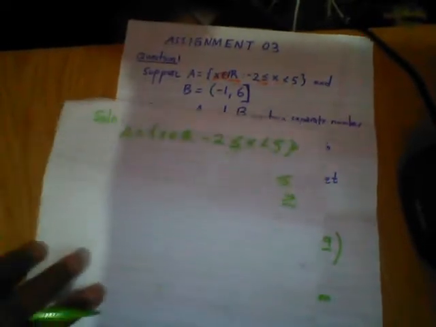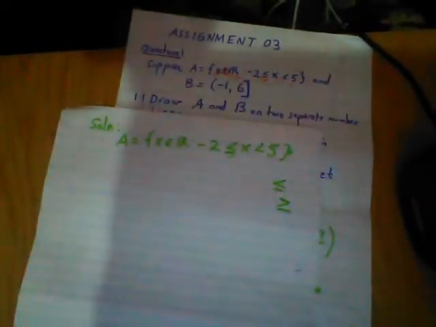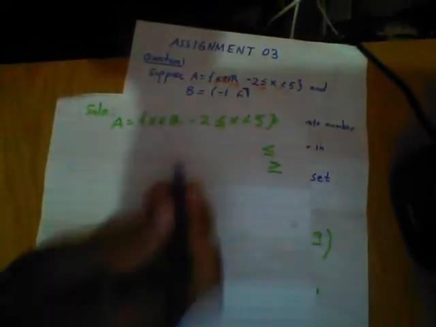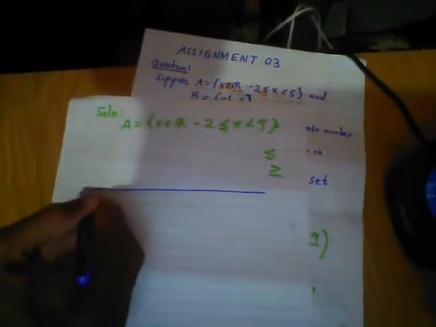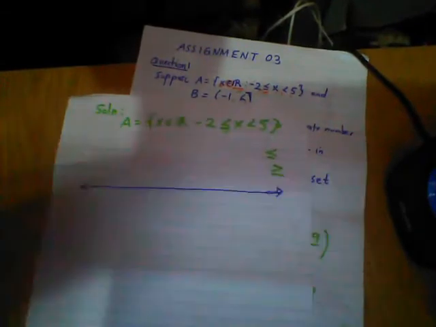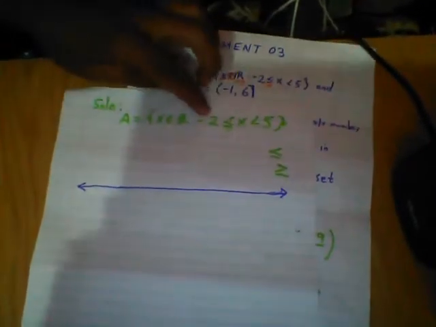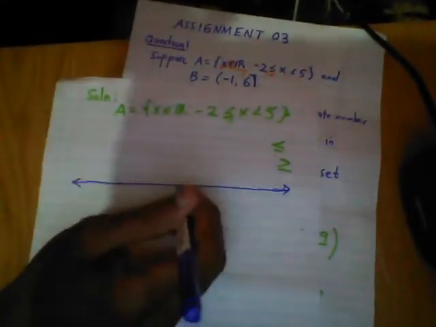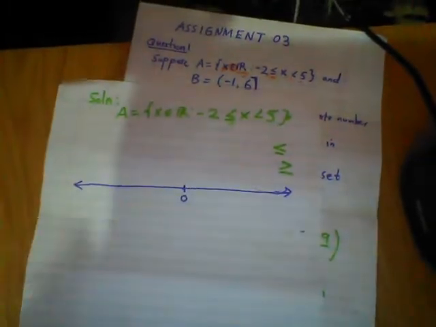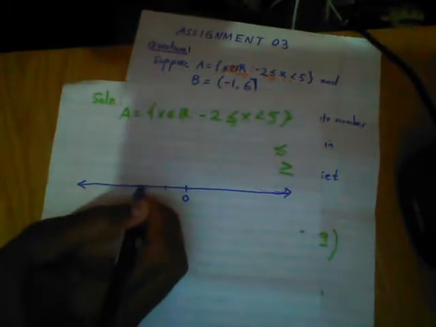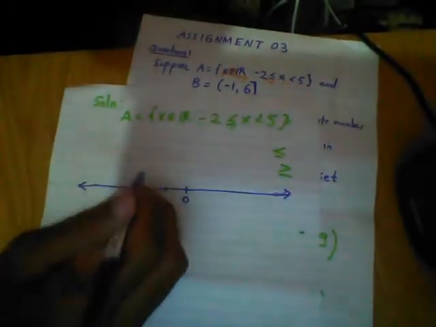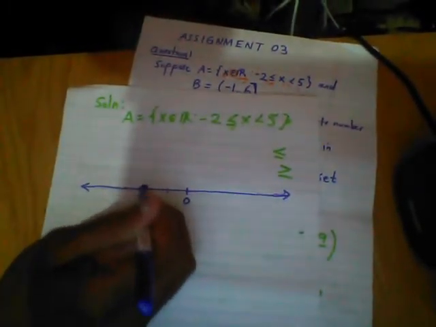So let's represent this on a number line. I'm going to use a pen. Let me draw my number line here. Where does it start? It starts from negative 2, including. If this is my number line, let's assume this is 0. Negative 1, negative 2. When you include a number on a number line, you have to put a solid dot.